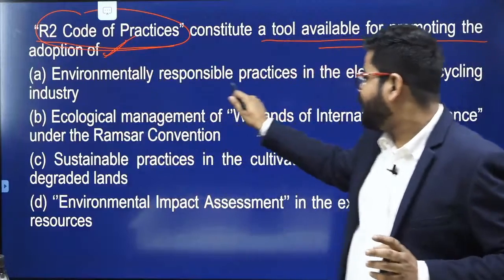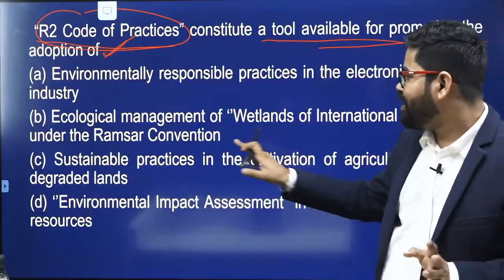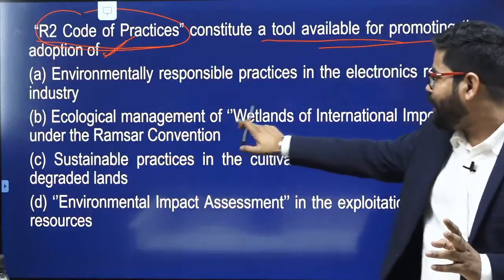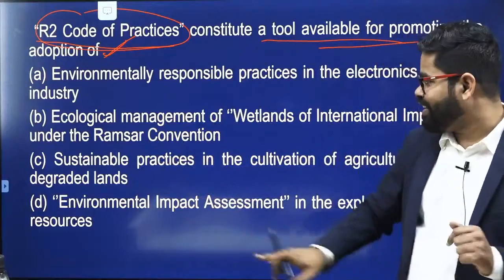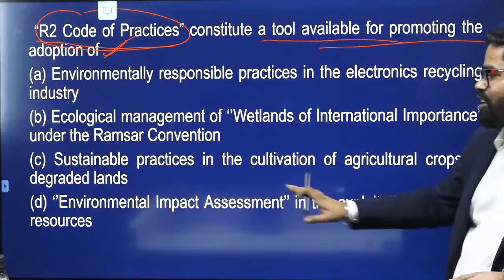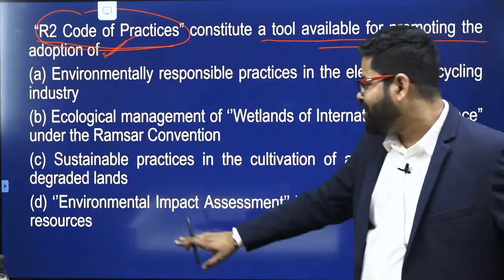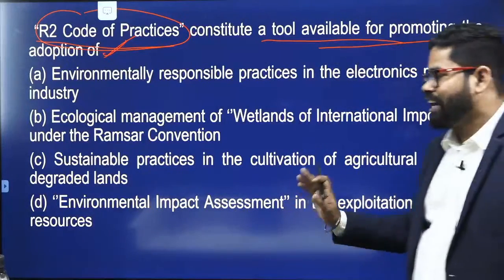First one is environmentally responsible practices in the electronics recycling industry. Second one is ecological management of wetlands of international importance under the Ramsar Convention. Third one is sustainable practices in the cultivation of agricultural crops in degraded lands. And fourth one is environmental impact assessment in the exploitation of natural resources.